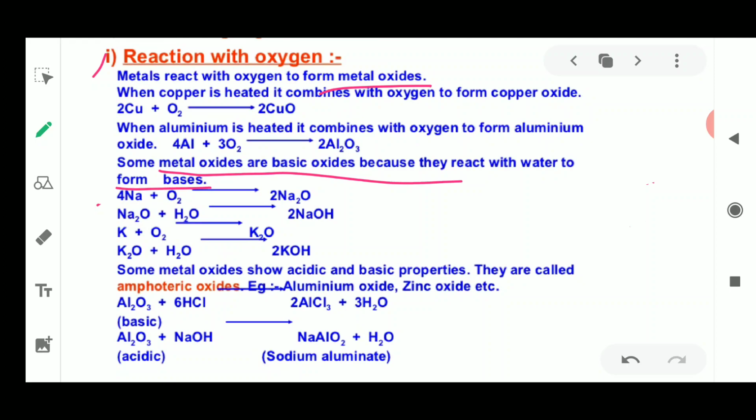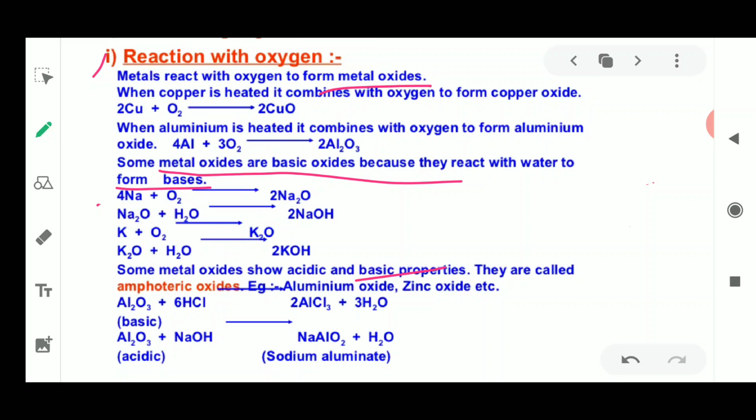Now there is one exception. We are going to study one exception, that some metal oxides show acidic as well as basic properties both. These special metal oxides are called amphoteric oxides. So what are amphoteric oxides? Amphoteric oxides are those oxides which sometimes behave as acidic and sometimes behave as basic. So they show both acidic and basic properties.